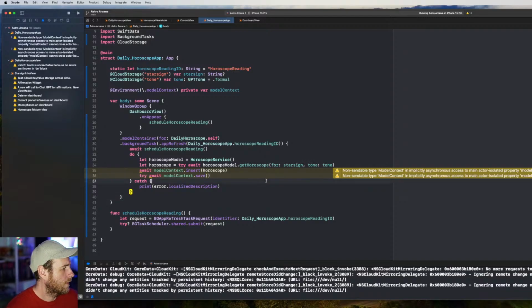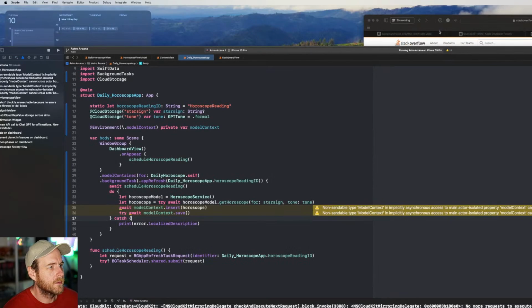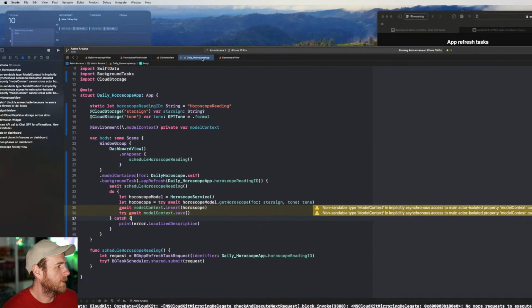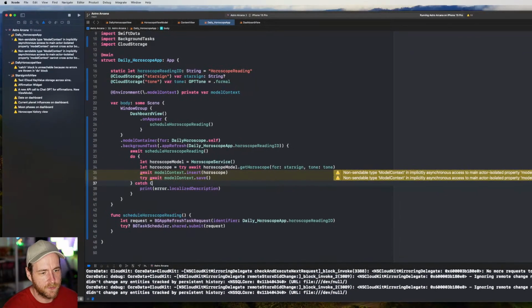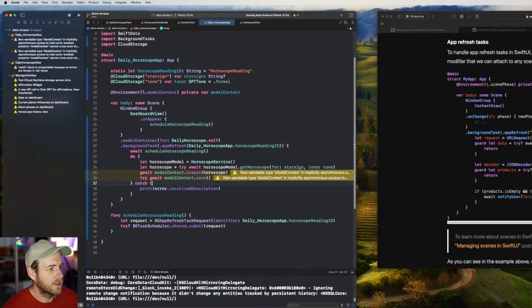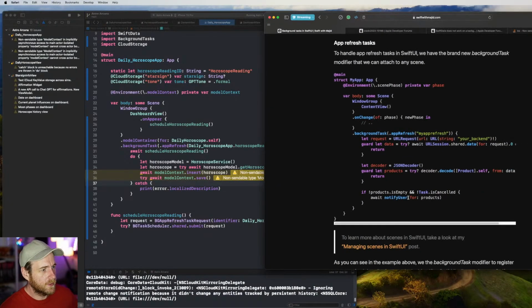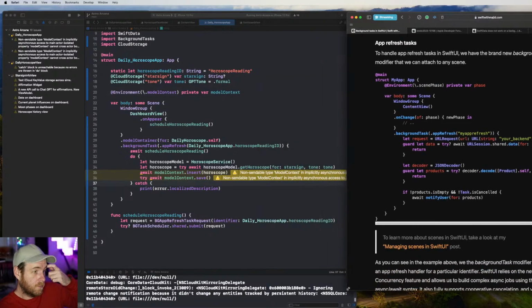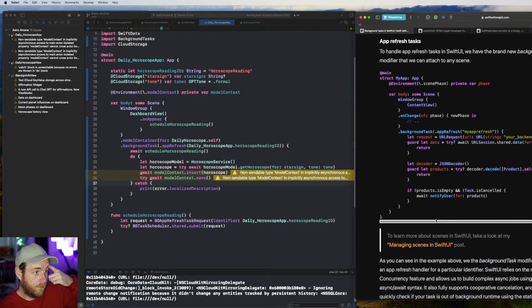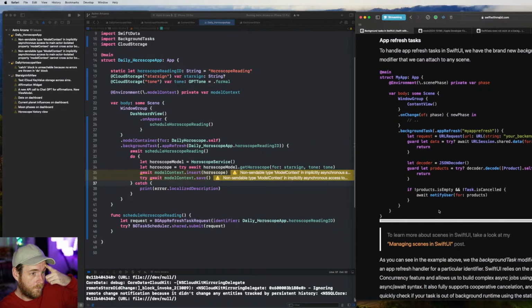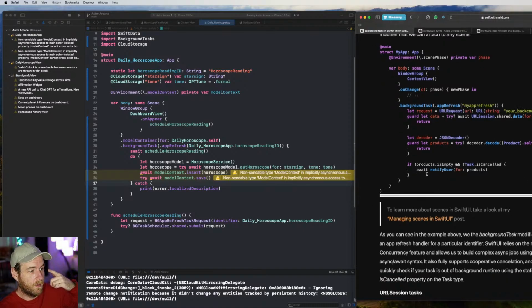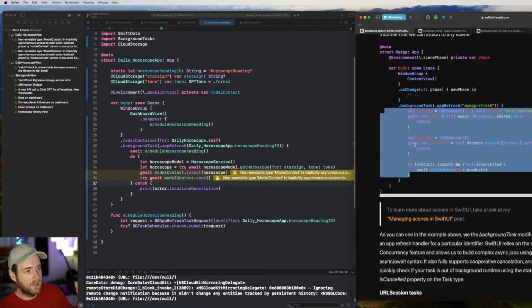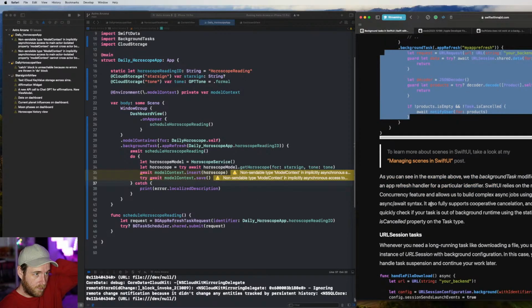So I think the next step, what we want to do is I'll open up that tutorial again. We'll take a look here because it looks like it's got something to do with dates where we can schedule these things. So I'll just close this off and move this across. Let's make this a little bit smaller. Okay, so this is what they've got for their background task. We have created our own, so we'll just continue through here.